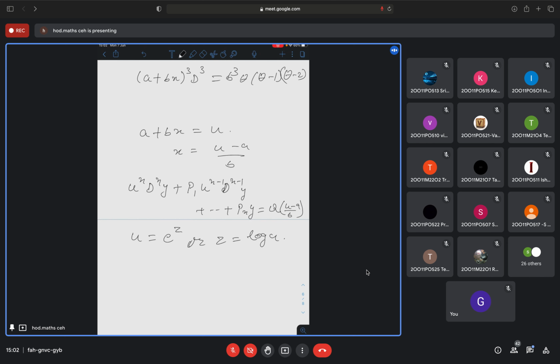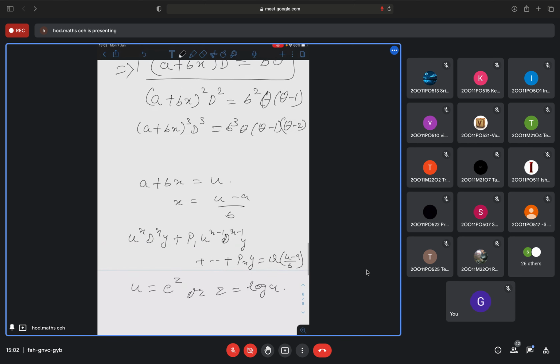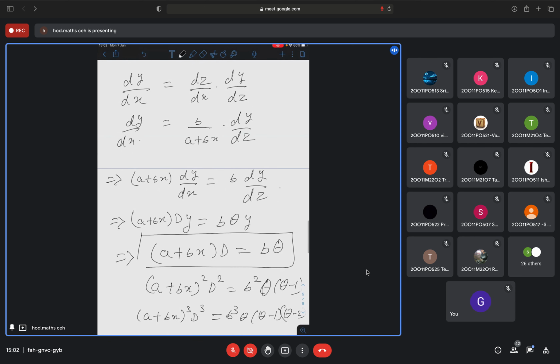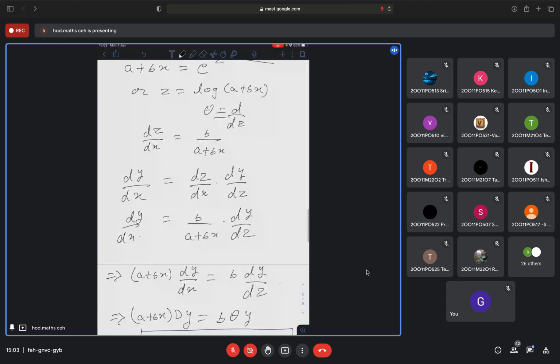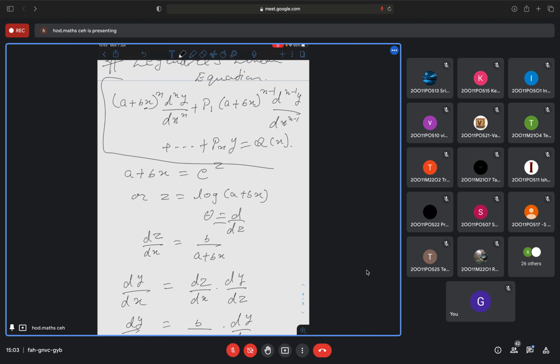Okay, the same substitutions you will follow. You will get the constant coefficient equation, solve it. The solution will be in terms of z and u. So you replace z with log u, and finally u with what? A plus bx. Either this you can apply, or the previous one what I said, direct substitution also you can apply. You will get the same thing. Understood all of you? Yes, ma'am. Okay, so let us solve a problem from each one of these so that we can understand it in a better manner.